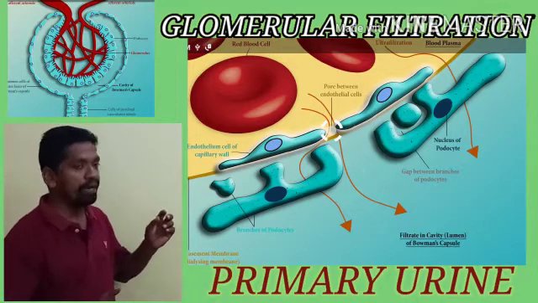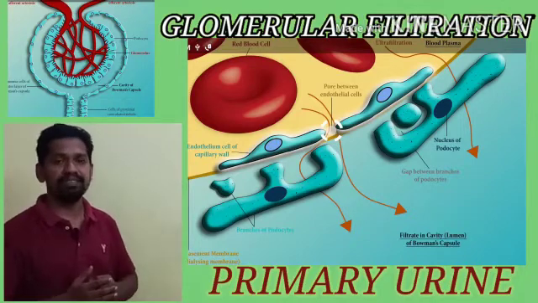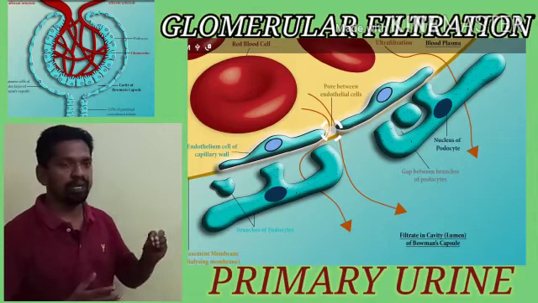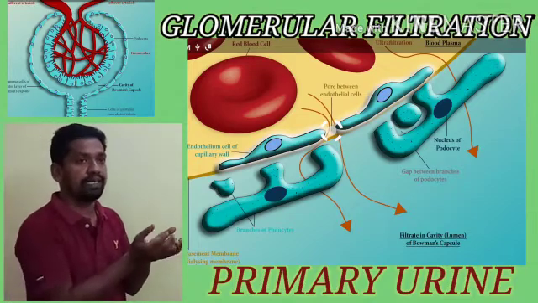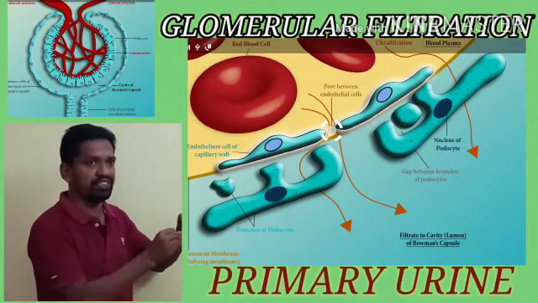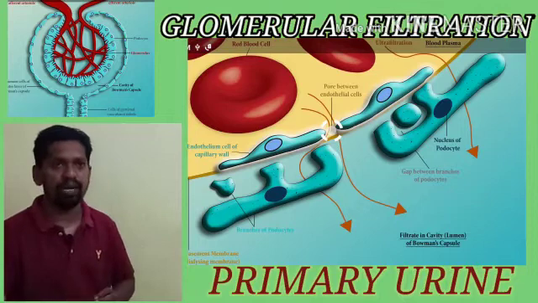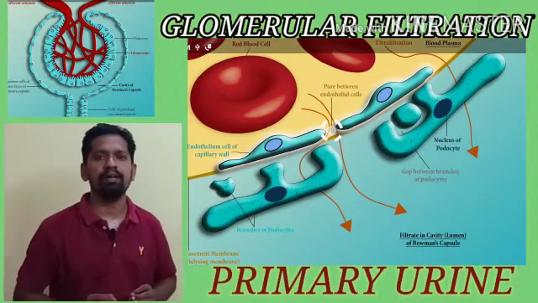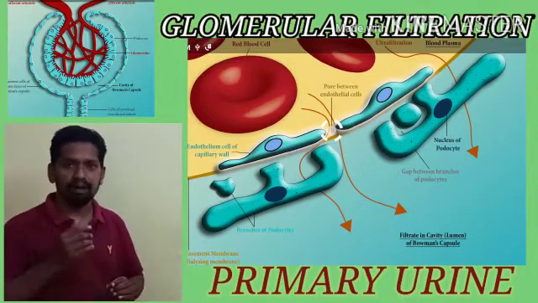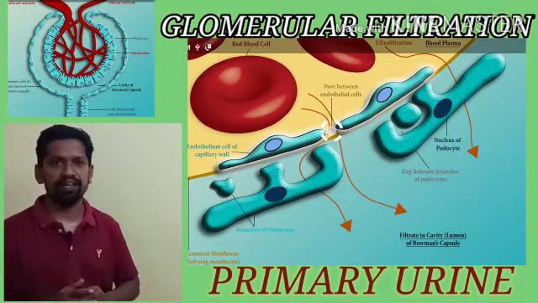Only the macro substances like blood cells, proteins and fats are retained in the bloodstream. So after filtration, we have a fluid in the Bowman's capsule known as primary urine or ultrafiltrate. The whole process is known as ultrafiltration.